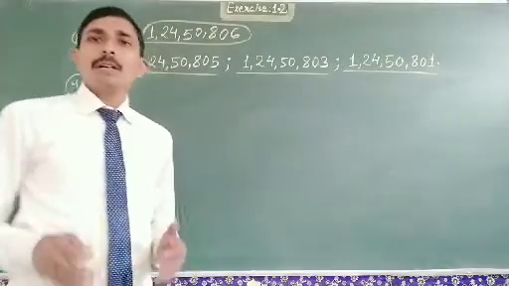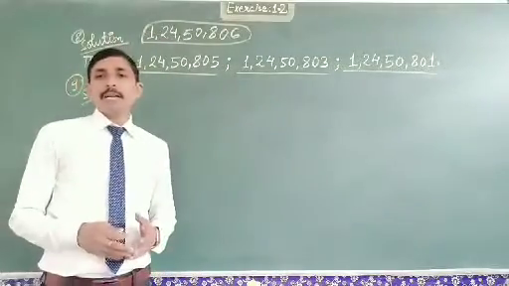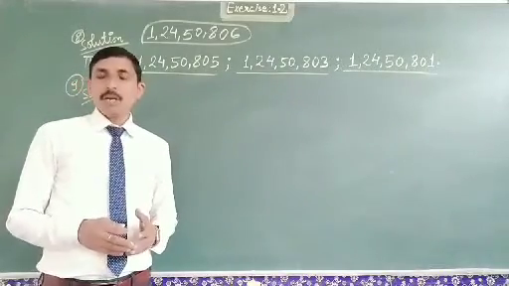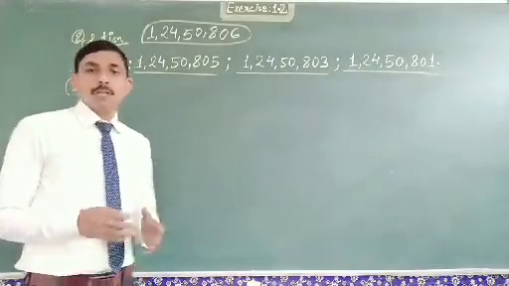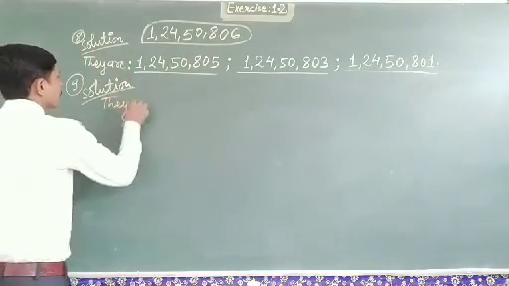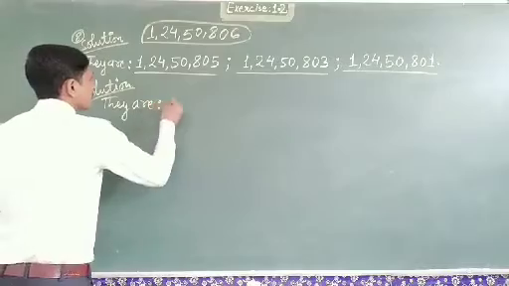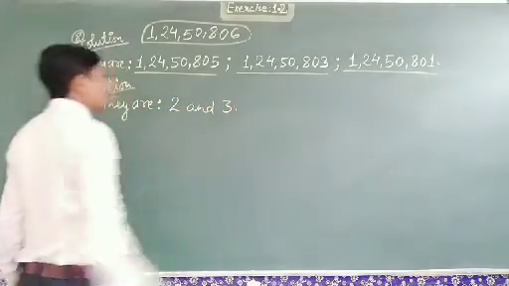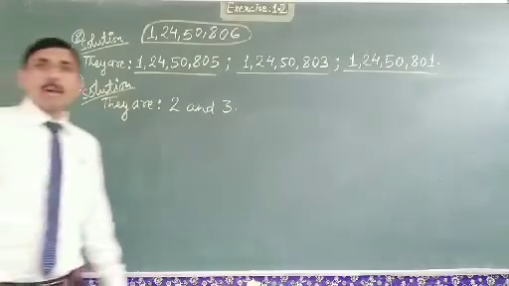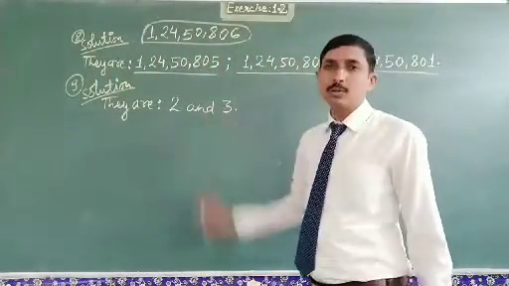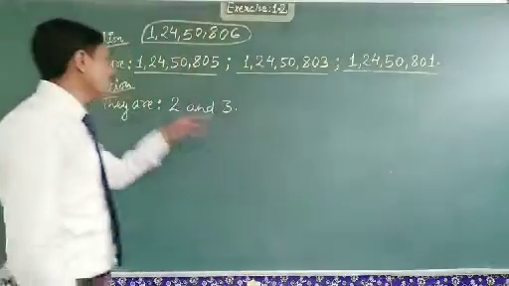So they are 2 and 3. You see, 2 is a prime number and 3 is also a prime number, and they are consecutive also. So this is your answer.